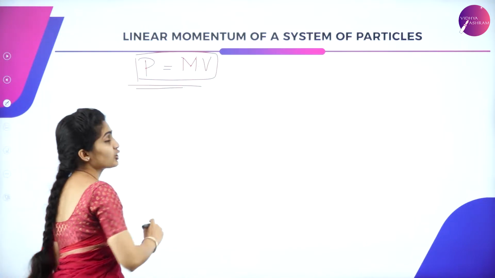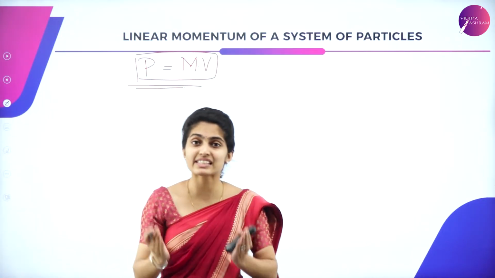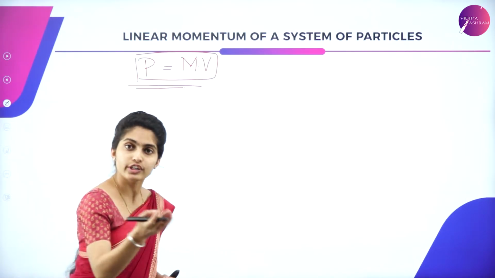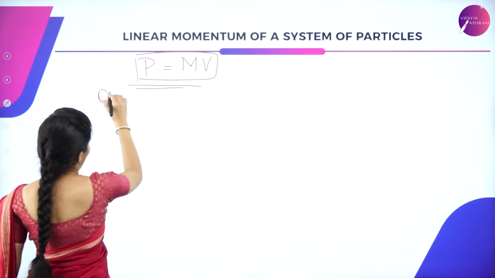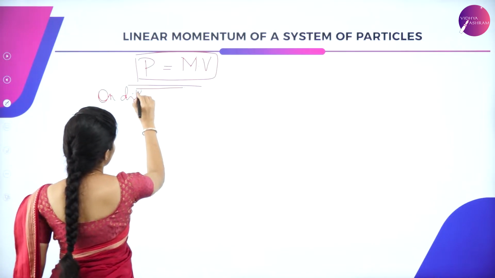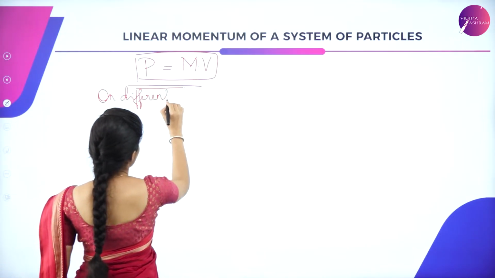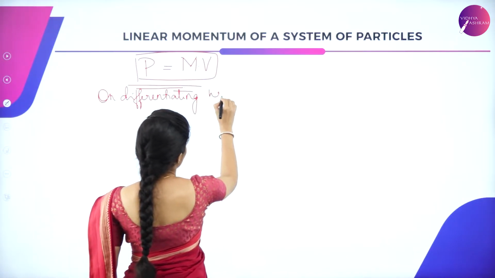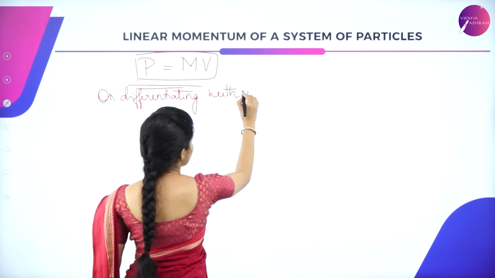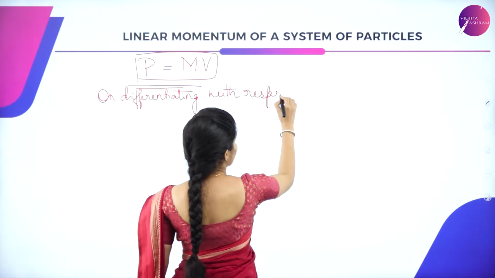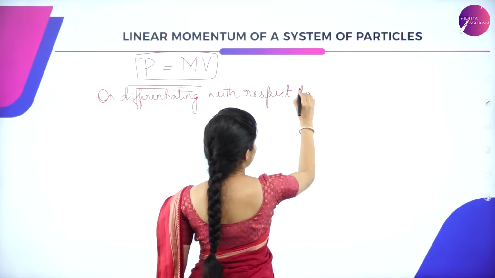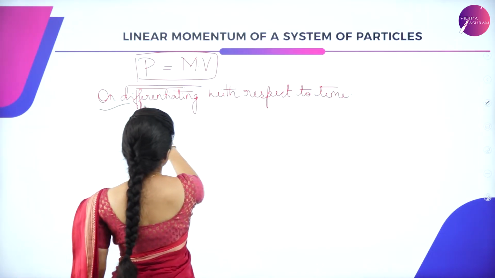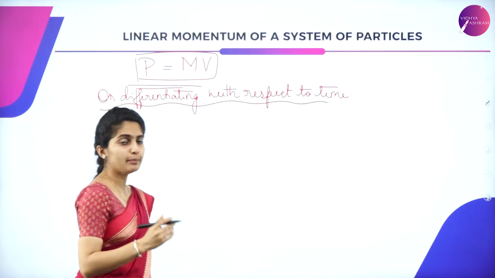So this is the total momentum of the system of particles, that is the total linear momentum. Now on differentiating it with respect to time, what do we have?